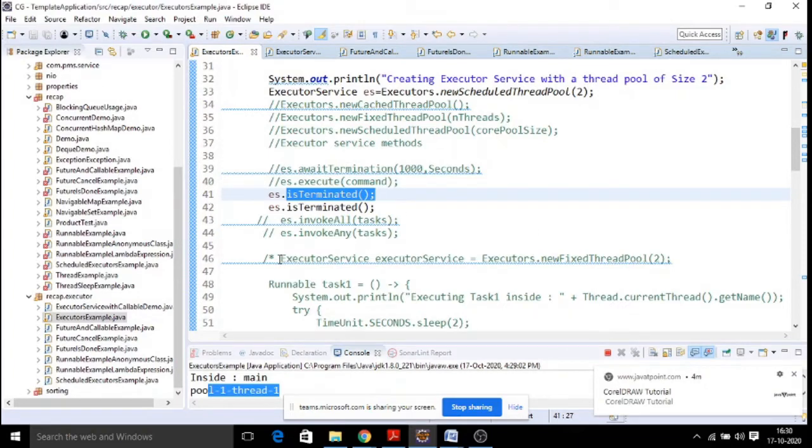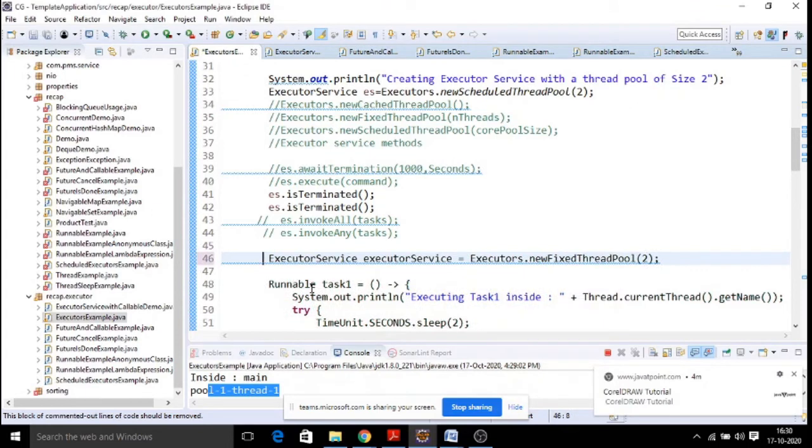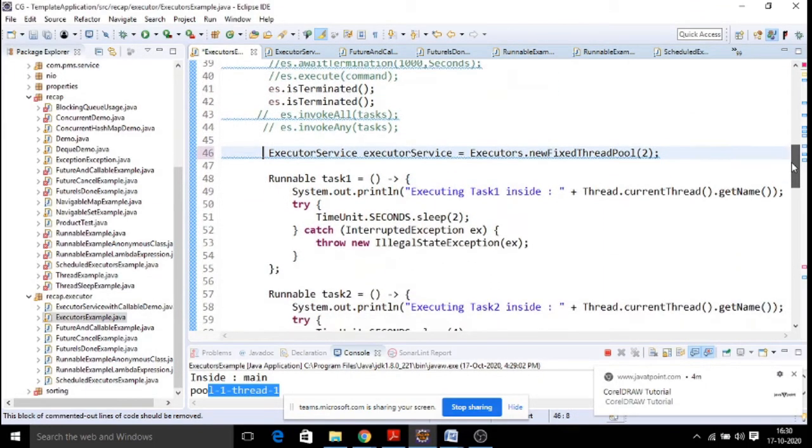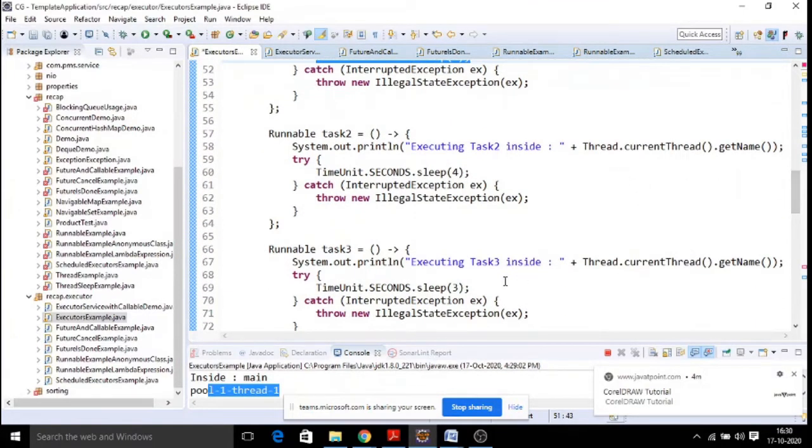Next, let us see one more example with the executor service with multiple tasks. First task, you can see runnable task 1, in which you are simply printing a name and saying sleep time for 2 milliseconds, and then you are coming out of the task. Second task is created. Okay, one more task.